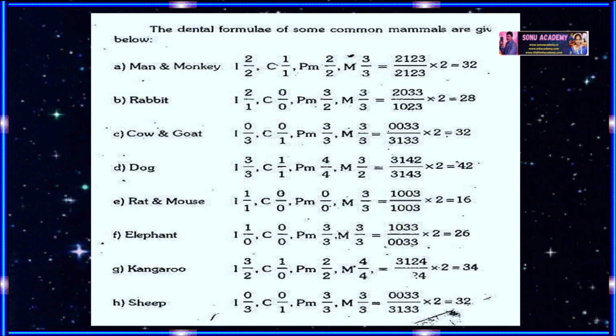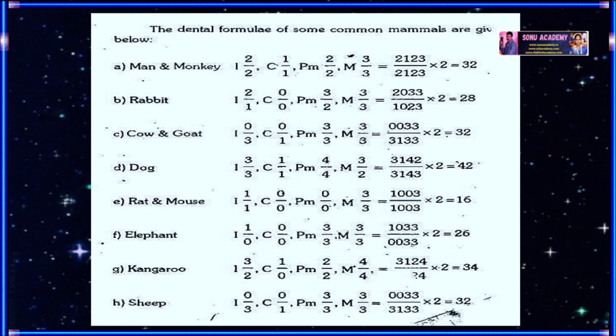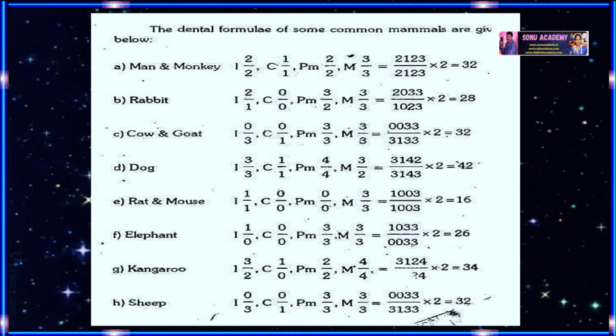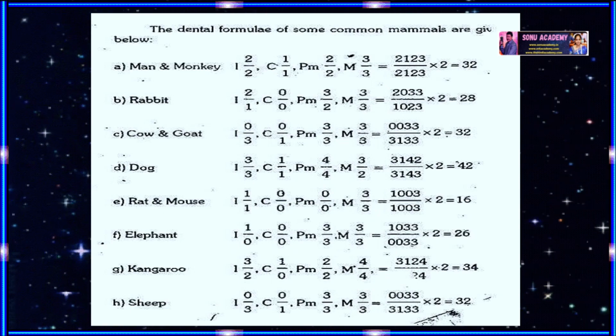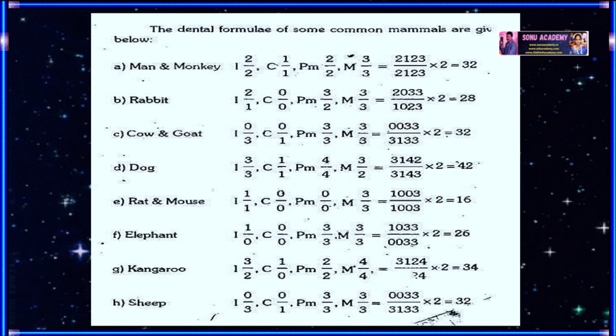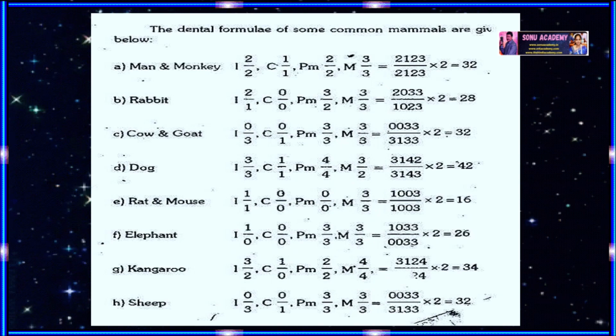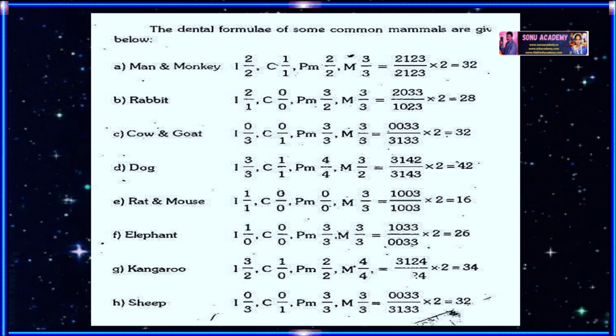Now let us see the dental formula in dogs. Dogs have incisors in both sets 3 by 3, canines 1 by 1, premolars 4 by 4, and molars 3 by 2. So the dental formula is 3142 by 3143 into 2 means 2 sets, which represents a total of 42 teeth.